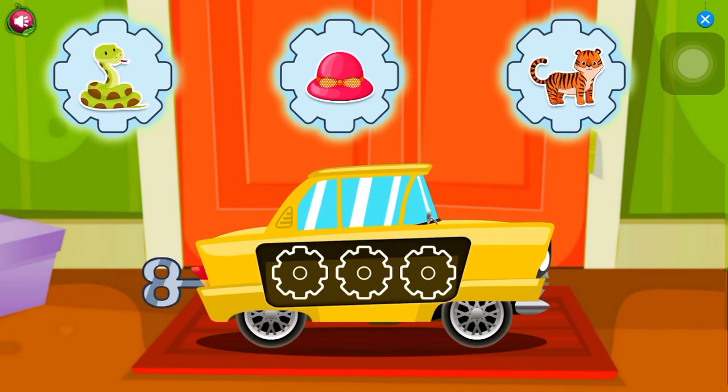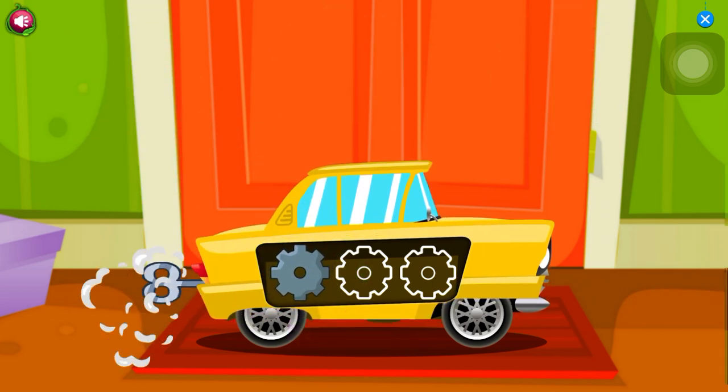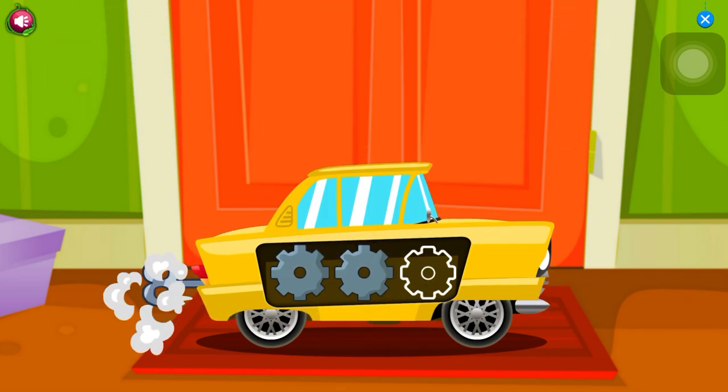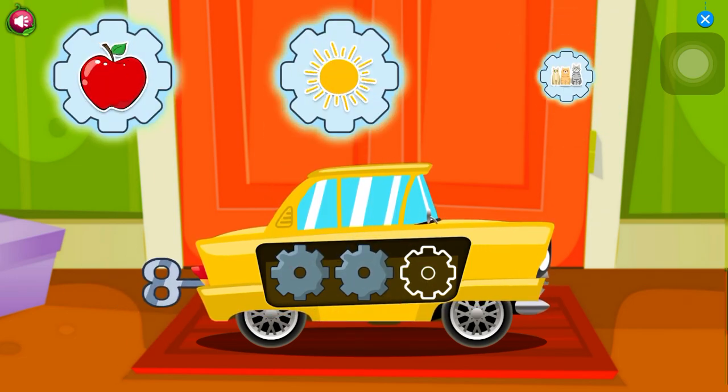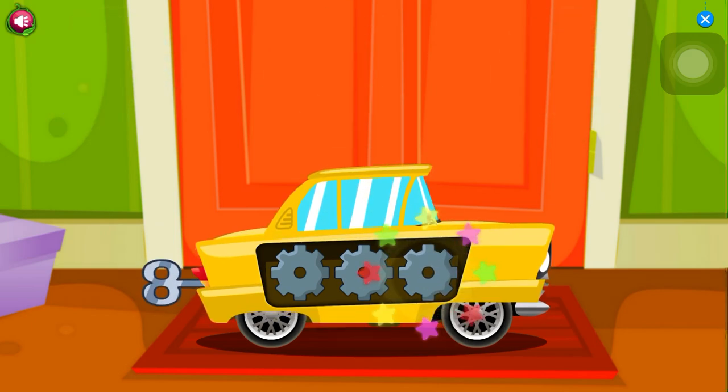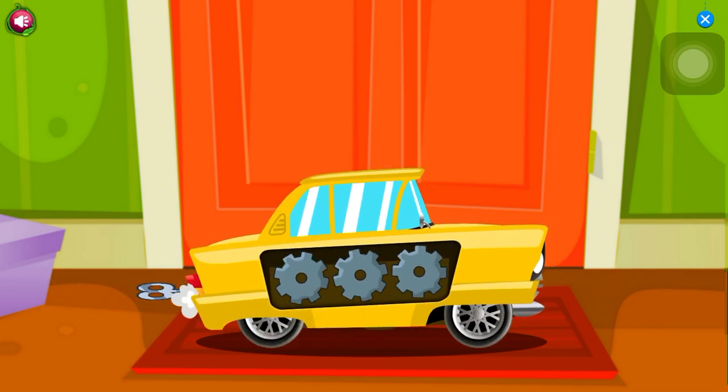Drag the picture that starts with the sound snake. Snake. Drag the picture that starts with the sound seal. Seal. Drag the picture that starts with the sound sun. Sun.